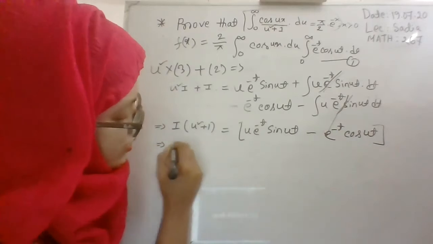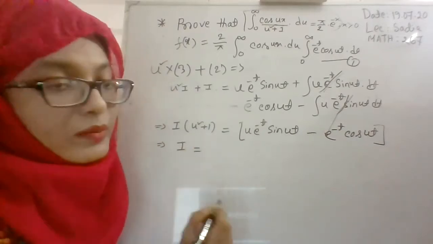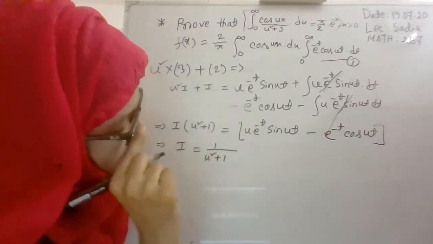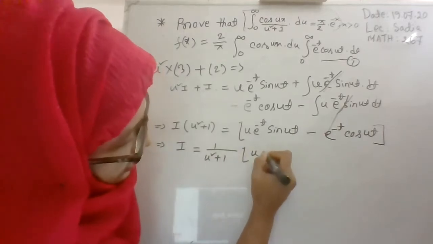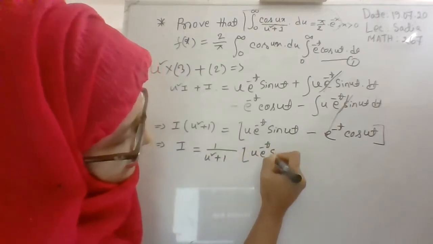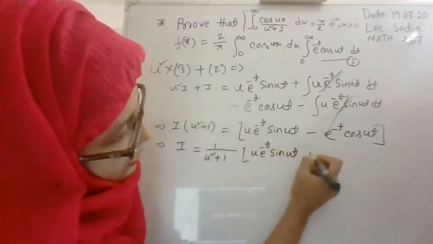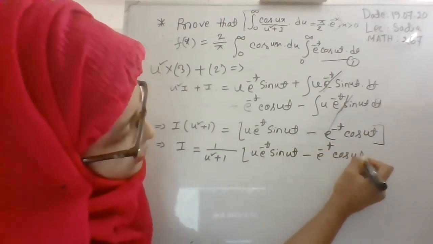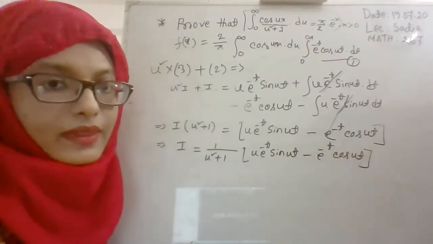Now what will be the value for I? I will be 1 by u square plus 1 into u e to the power minus t sine ut minus e to the power minus t cos ut, right?